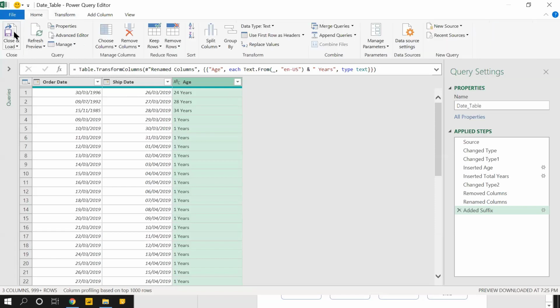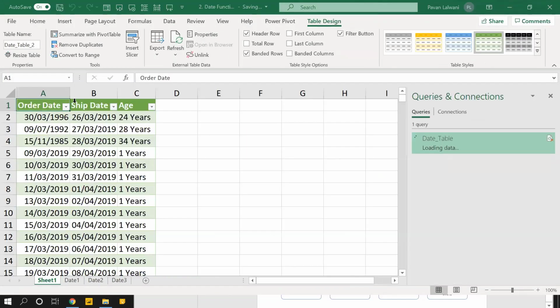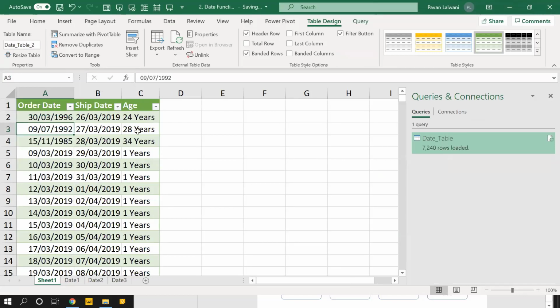Now I'll just click on Home, Close and Load. That's the data. So anyone, let's say Siddharth and Divya and Asta, Manish, please write your age in the chat window. Please write your date of birth and write something. Don't write your exact age, but write something. I want it to be interactive.